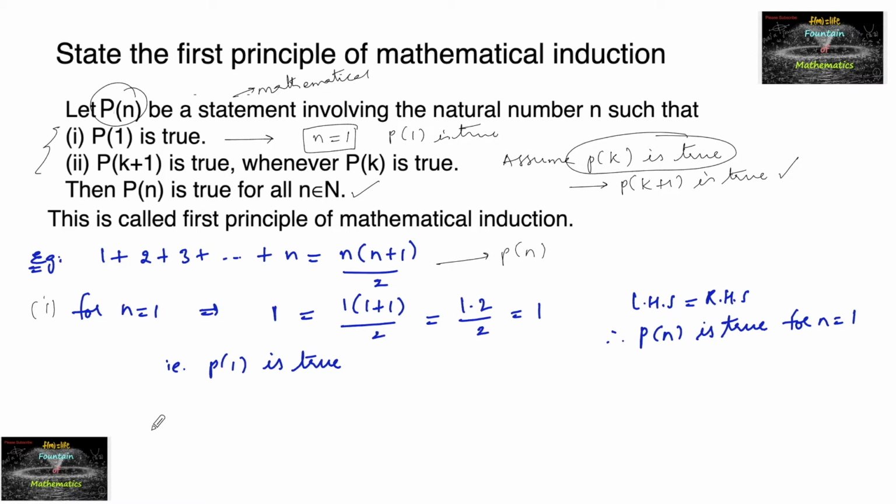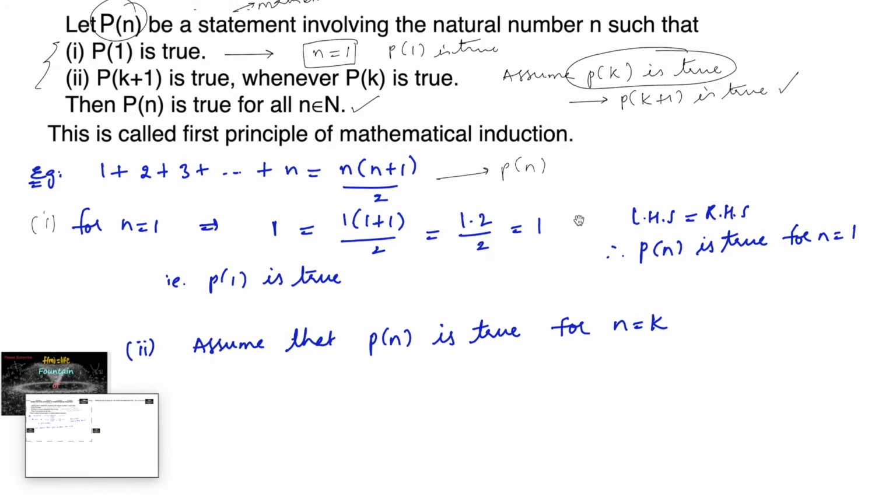And then we need to go for the second step. So assume that our statement P of n is true for n is equal to some k where k is less than or equal to n. For n is equal to k, we can assume that it is true.